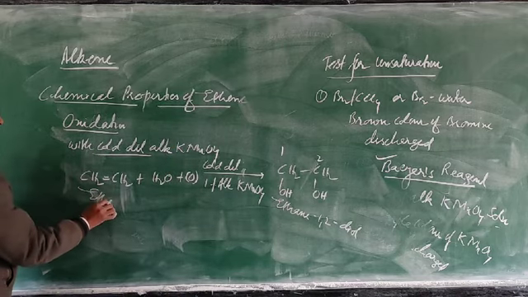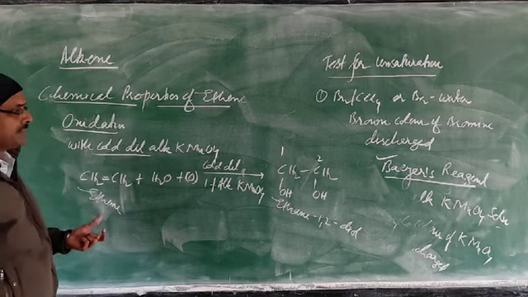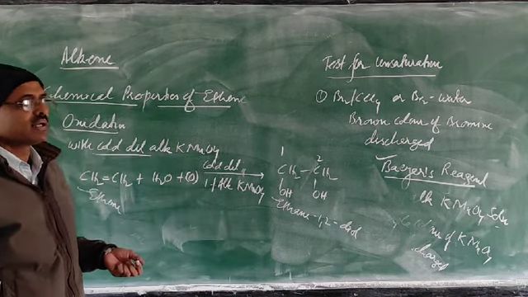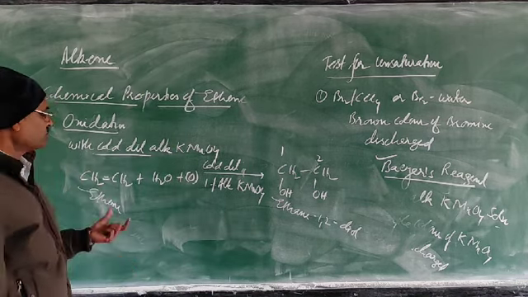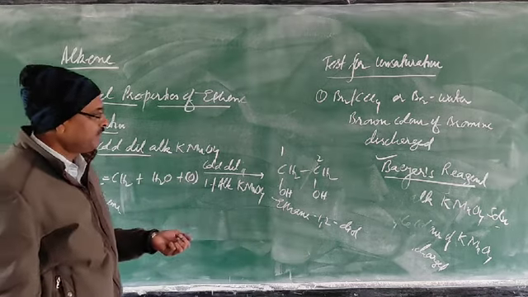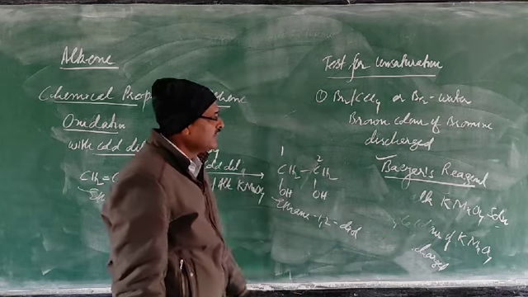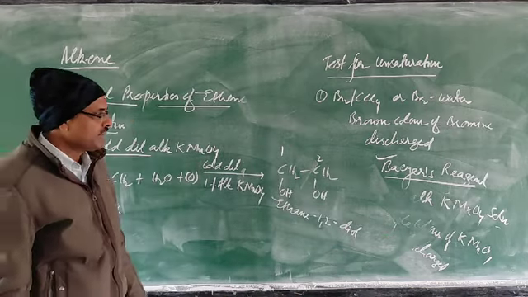Your observation is that purple color of KMnO4 is discharged, or purple color changes to colorless. If it is asked to you, what do you observe when ethene reacts with cold dilute alkaline KMnO4? Observation will be purple color changes to colorless. Already written there, purple color of KMnO4 discharged.